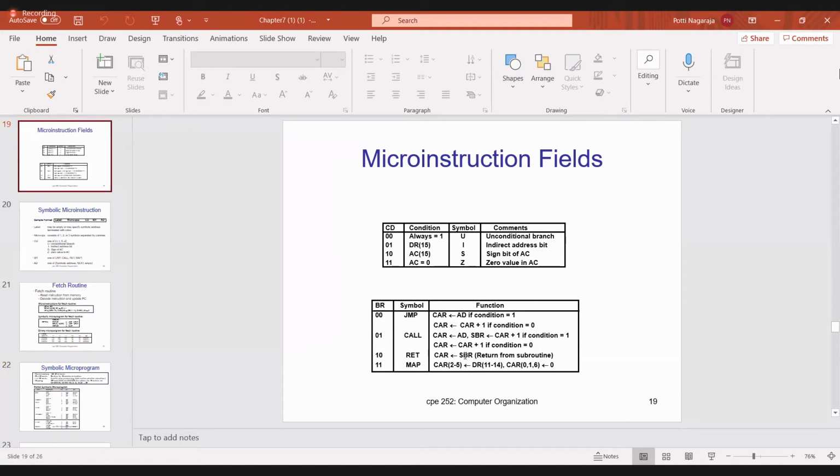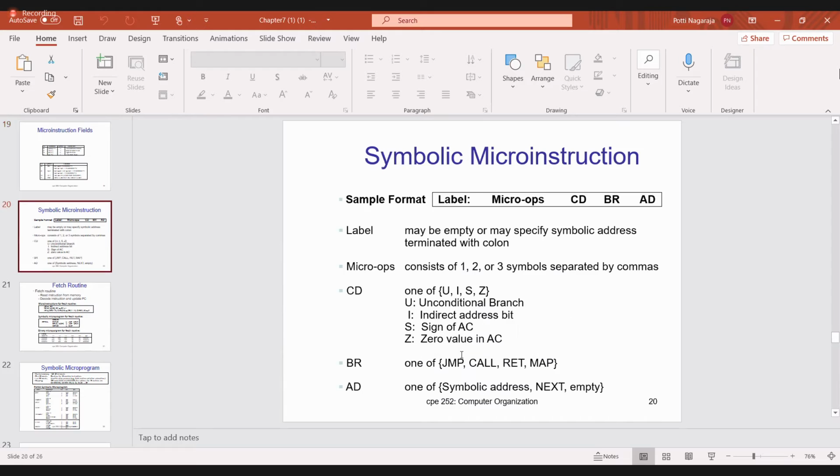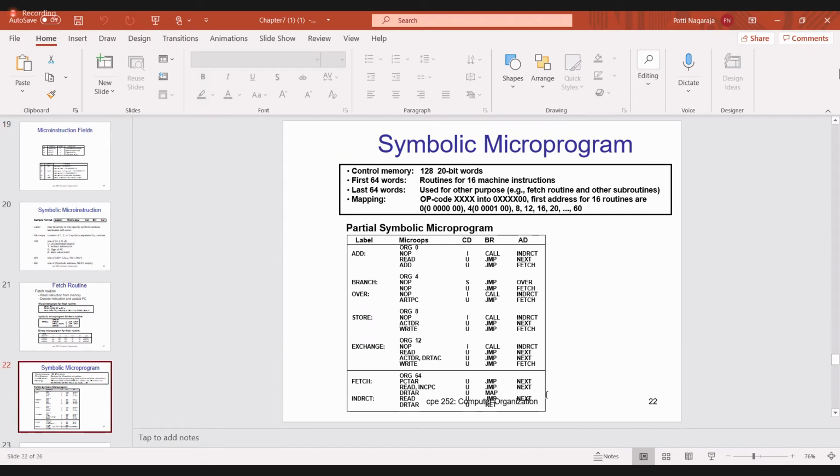So what does the subroutine register in general contain? The address of the instruction that you have to execute; that instruction address will be present. Okay, so what happens now? Once again it goes to the first instruction read. Is it okay?